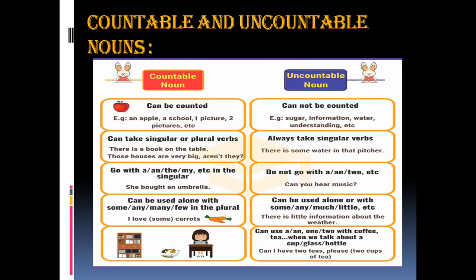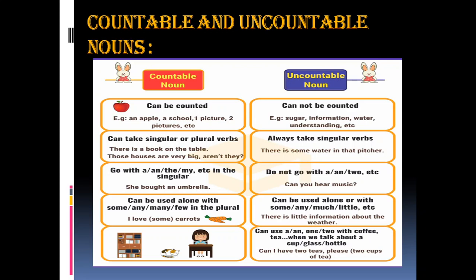Now let us learn about countable and uncountable nouns. A countable noun can be counted, things that we can count. An apple can be counted. A school, schools can be counted. One picture, two pictures, pictures can be counted. Whereas uncountable means it cannot be counted. Can we count sugar? We can count them in kgs, but can we count 1, 2, 3 like this? No.